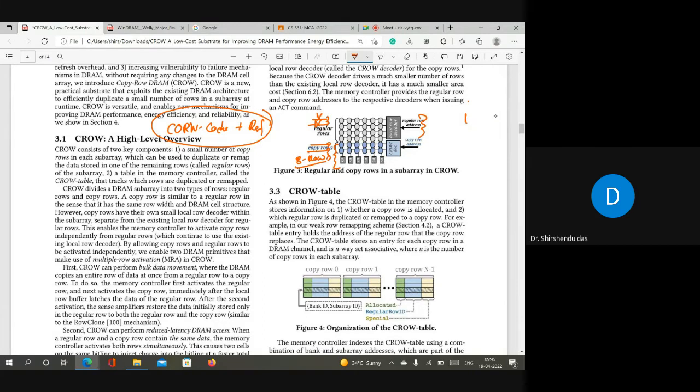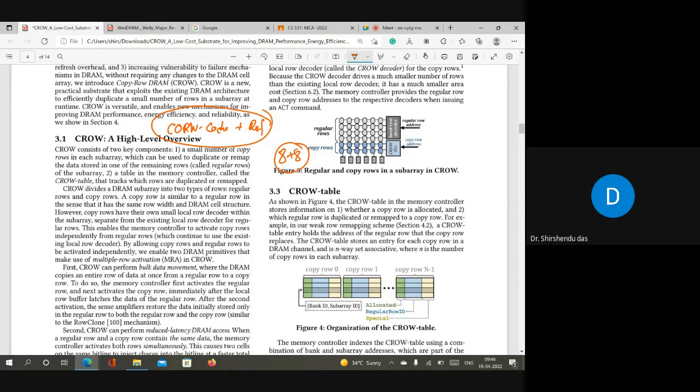But obviously, again, here you can understand the limitation is if the number of weak rows increases. If the number of weak rows is also 8, then if you want to go with crow cache plus crow ref, the number of copy rows required is 8 plus 8, right? Because there are 8 weak rows, so you have to copy all the 8 weak rows here in copy rows, first point. Then to efficiently handle crow cache, maybe you need 8 more. So 8 plus 8, or at least 8 plus 8 plus x, maybe x less than 8, but some extra rows are required.